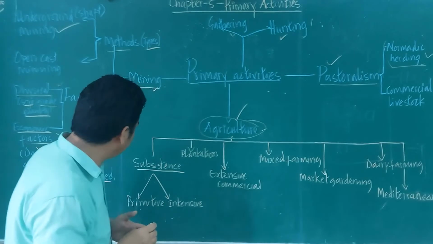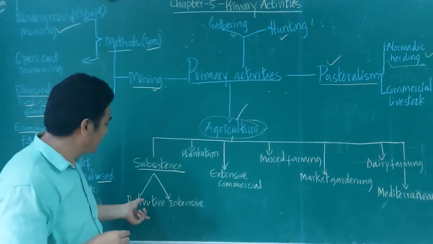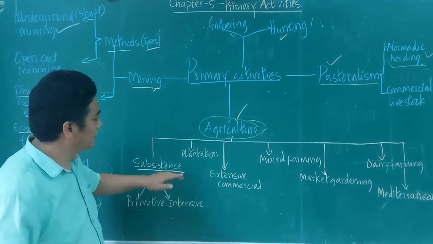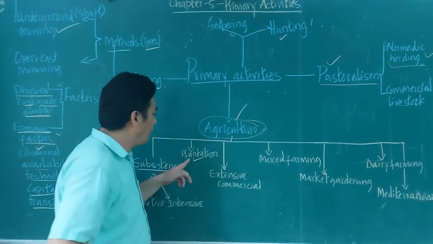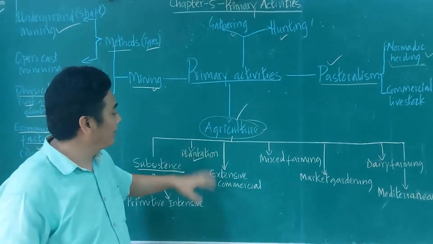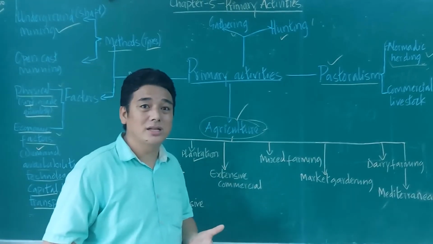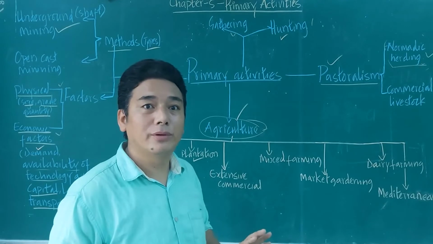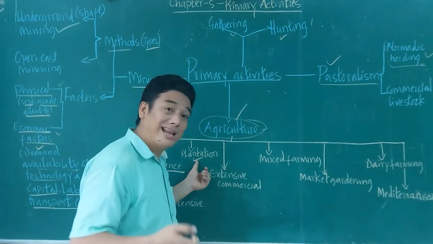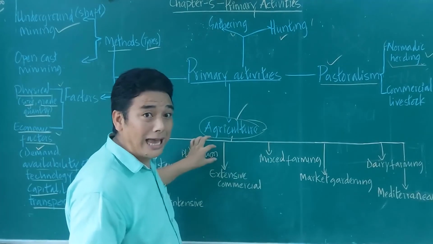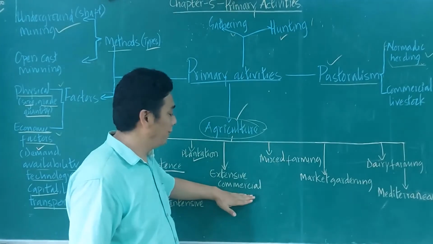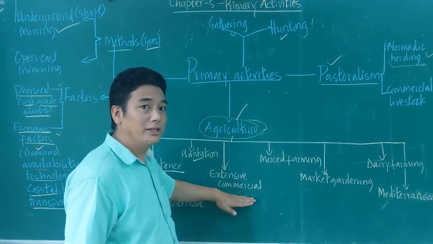Okay, and in that, primitive and intensive have been discussed. All right, that we will discuss later. And plantation agriculture. What is plantation agriculture? Growing a single crop for commercial purposes, like tea, coffee, and pepper. And extensive commercial farming, or commercial grain farming, you can say.